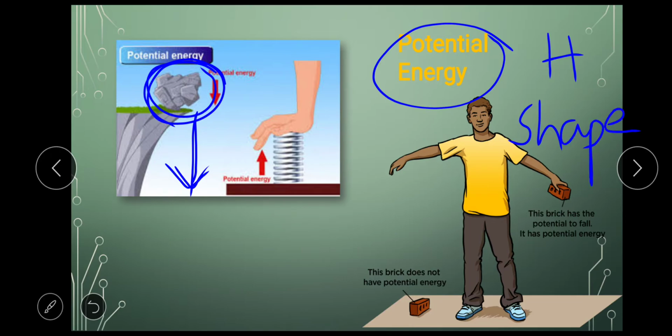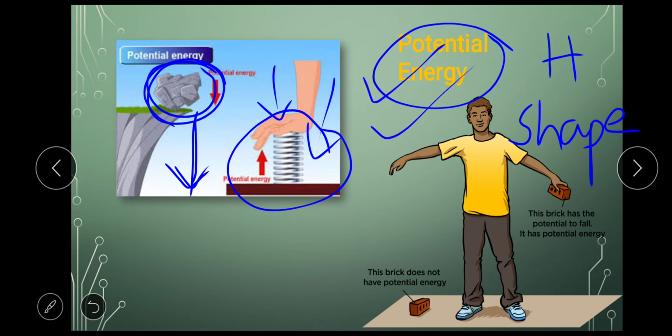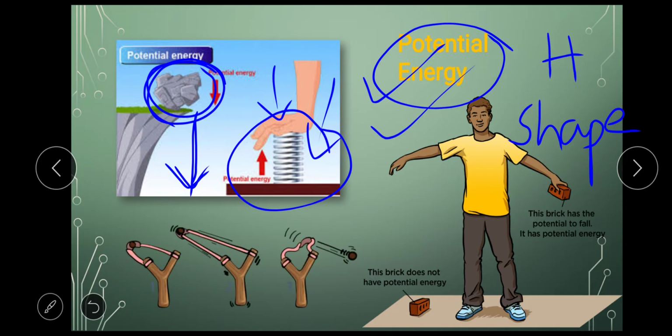How is it because of shape? See, here when the spring is compressed, by applying force, a lot of energy is stored in the spring. That energy is nothing but potential energy. And we did one more example of a catapult, that when we stretch this rubber band, the amount of energy which is stored in this rubber band is nothing but the potential energy.